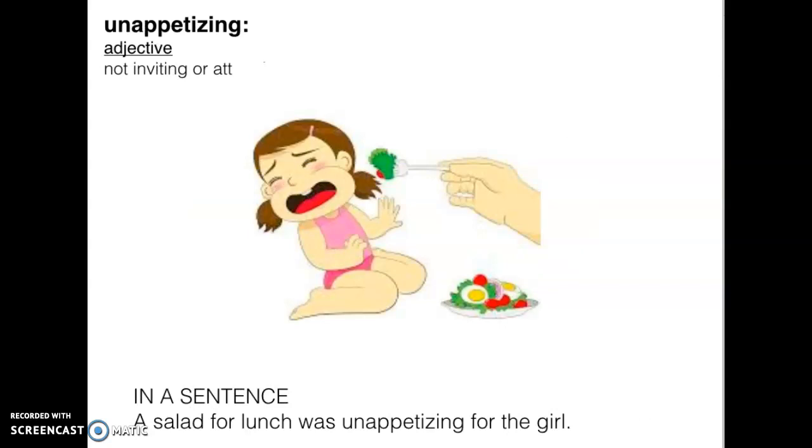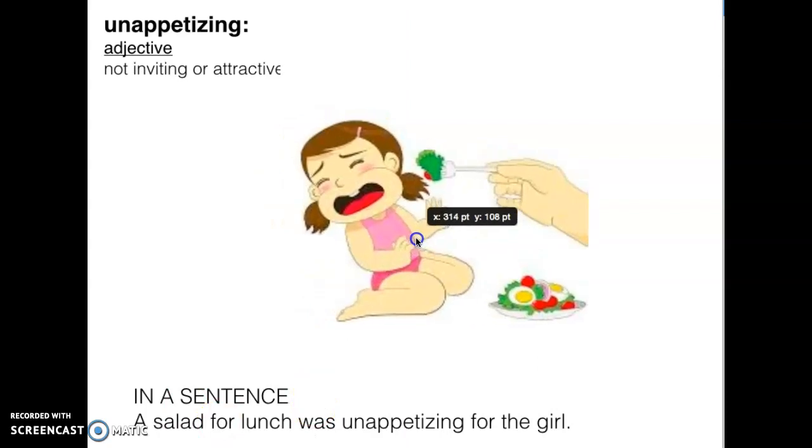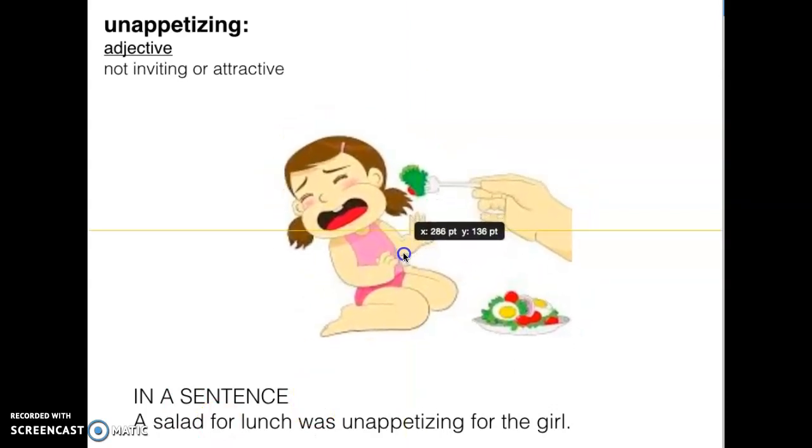Unappetizing is an adjective, not inviting or attractive. In a sentence, a salad for lunch was unappetizing for the girl. She probably wanted pizza. Unappetizing, meaning she did not really want that. Unappetizing.